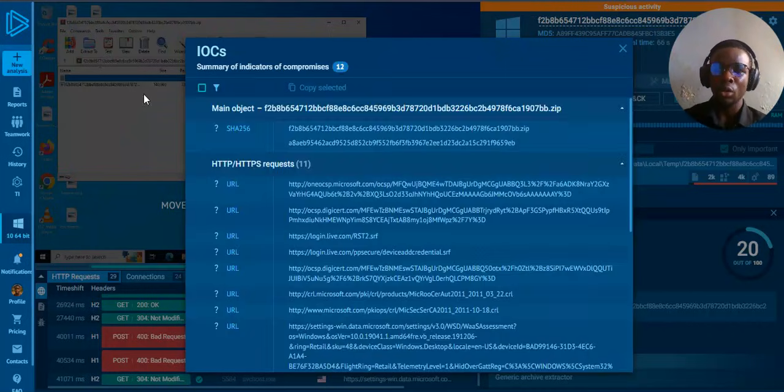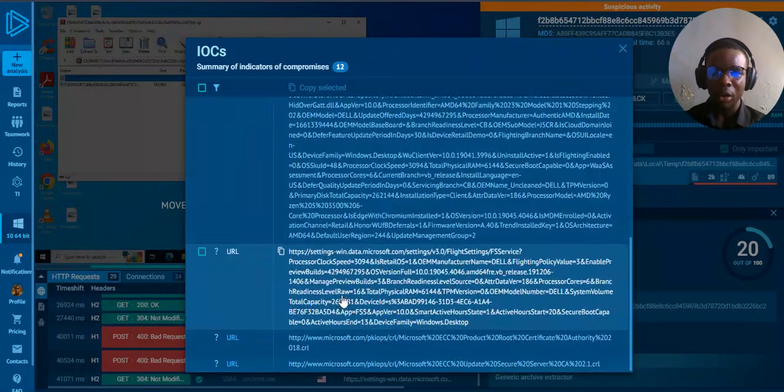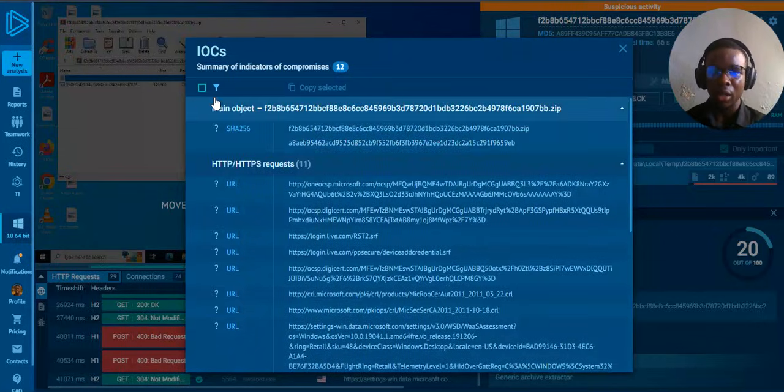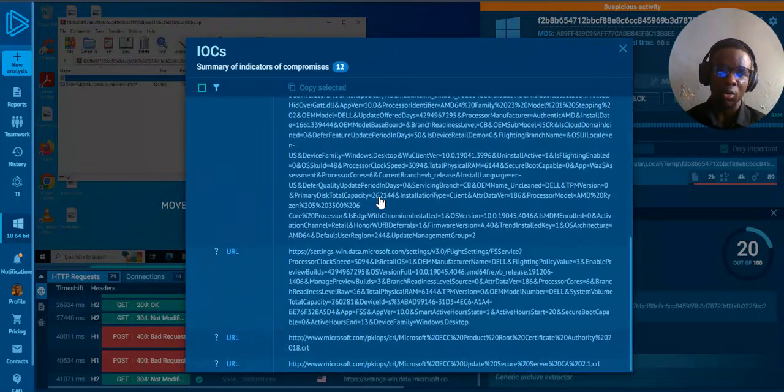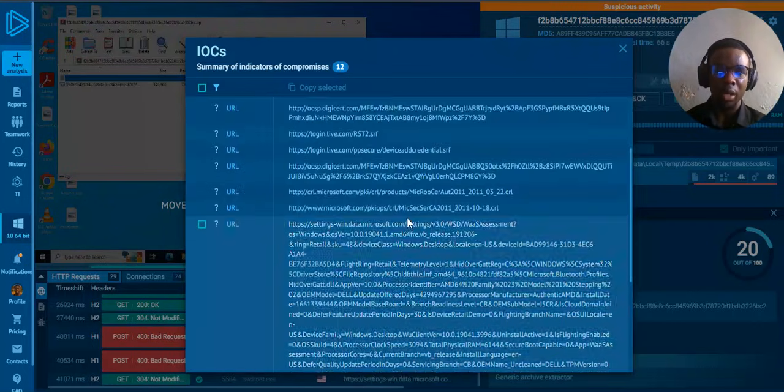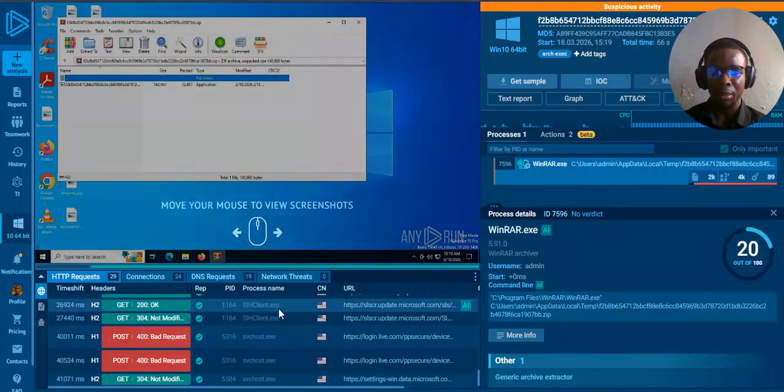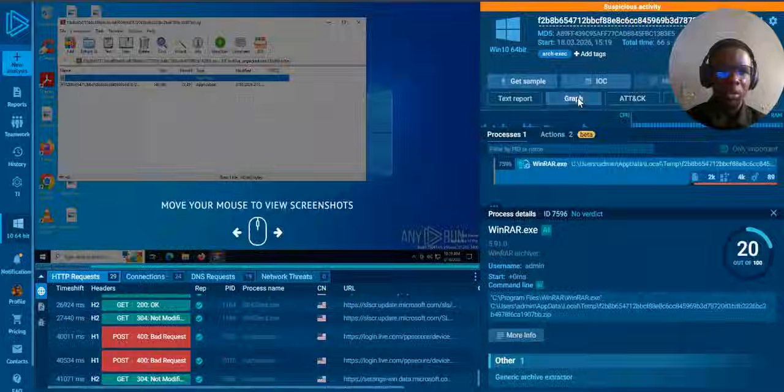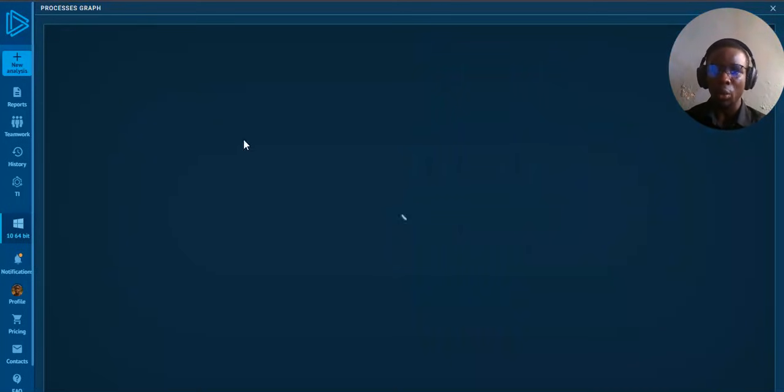That's it. So if you do that, you just leave this side and come here and start checking out all this information. So the main object is this, the SHA file, the HTTPS. Now there are a lot of URLs in this malware that can be used but shouldn't be used. These things are actually going to execute in your browser, in your system if you open them. You see what we are finding here now. These are all malware doings. These malwares are built, malwares are developed, and we can also check the graphical interface to see how it looks.